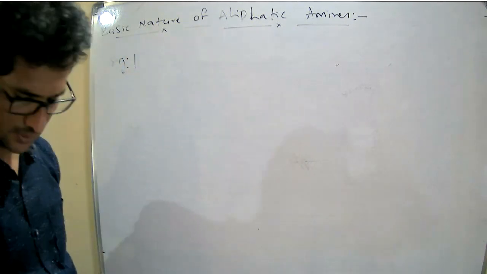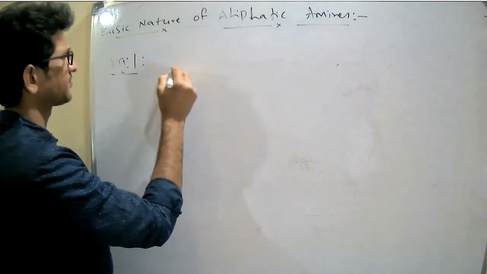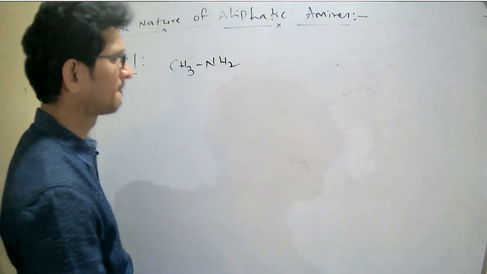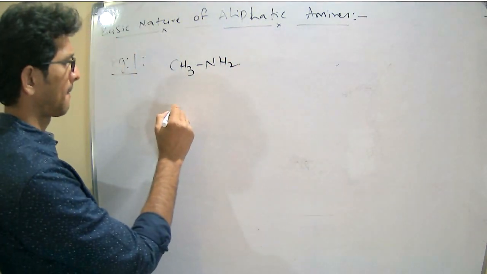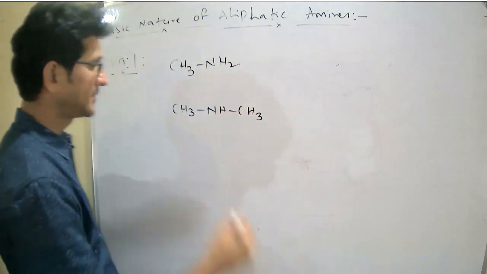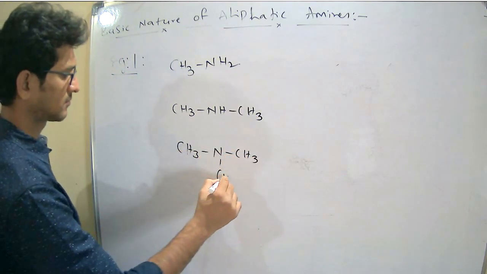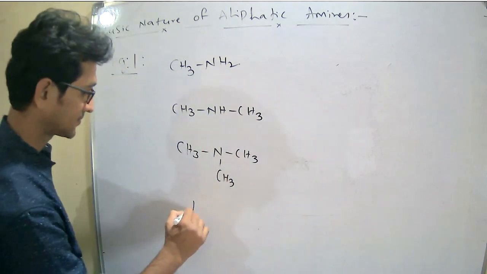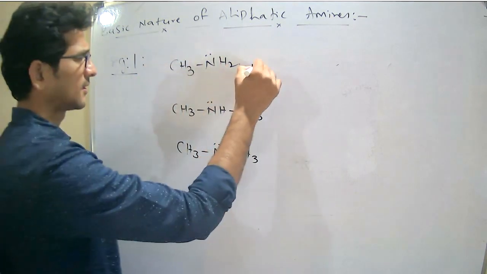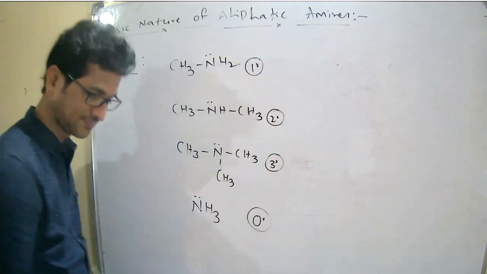Example one. Methylamine, dimethylamine, trimethylamine, just ammonia: primary, secondary, tertiary, or zero degree.